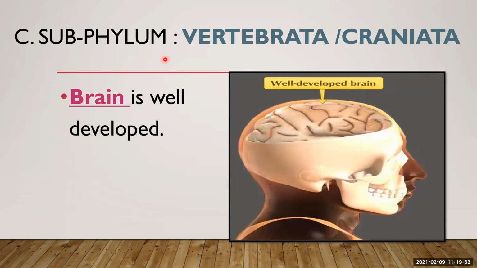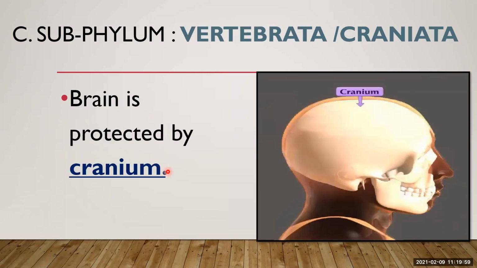So in Vertebrata, the brain is well developed, and it is enclosed in a cranium. Brain is protected by the cranium. Cranium is nothing but a shield, or you can say a hard covering, which protects the brain. So this is the cranial cavity. Under this cranial cavity, you will find your brain, which is safe. What is the function of the cranium? It protects the brain.